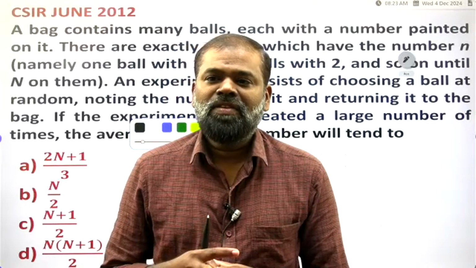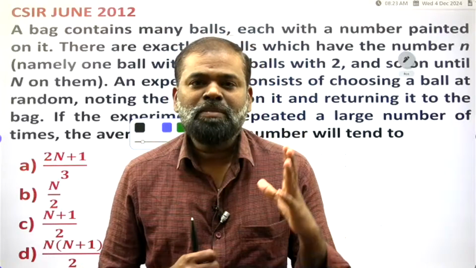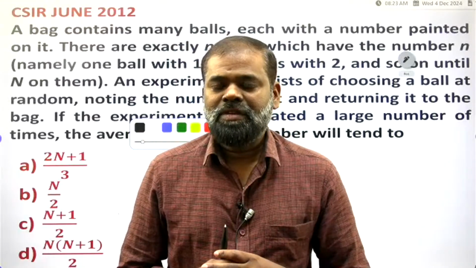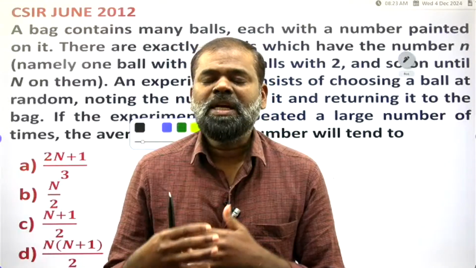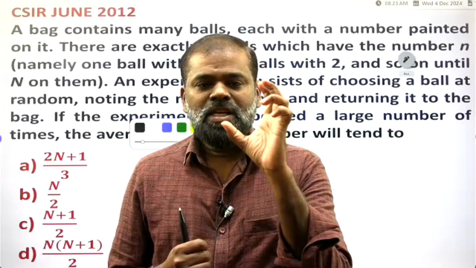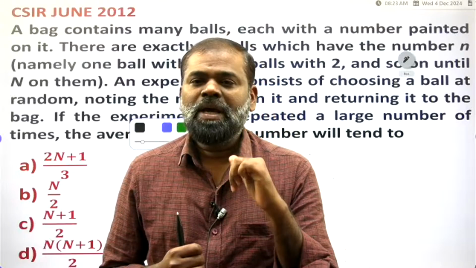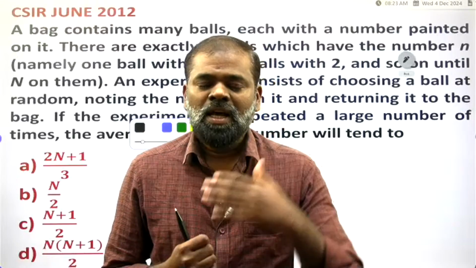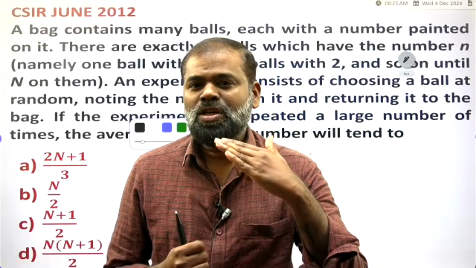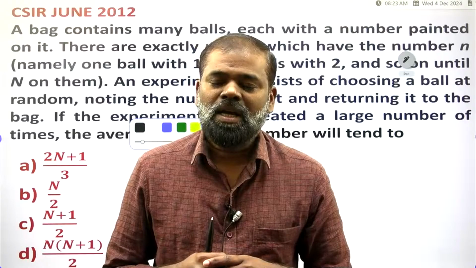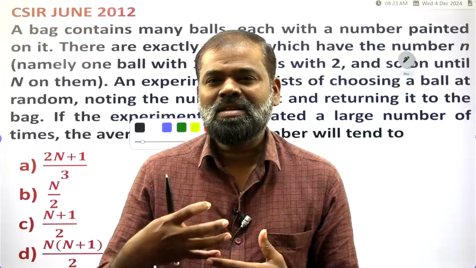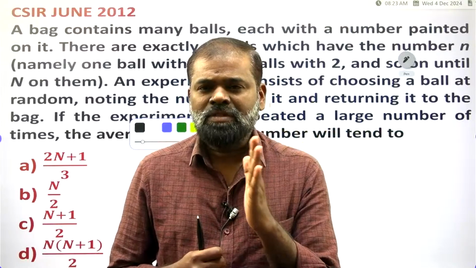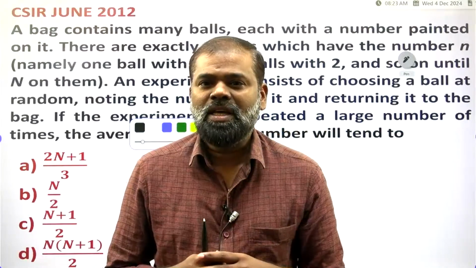Today we are discussing one more important question from CSIR. We are under the mathematical methods of physics. Every day I am teaching one question from each and every topic. We are nearing completion of the core syllabus of the mathematical methods of physics. This is the last topic, probability theory. After the completion of complex analysis, probability theory is there.